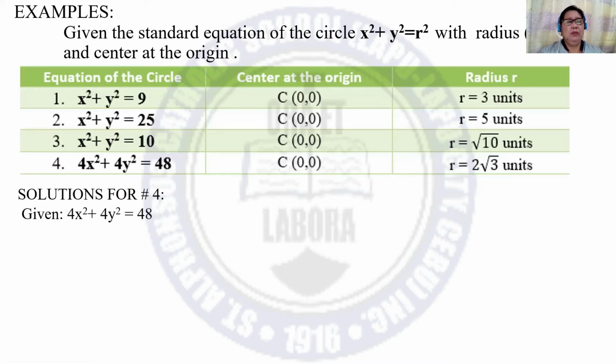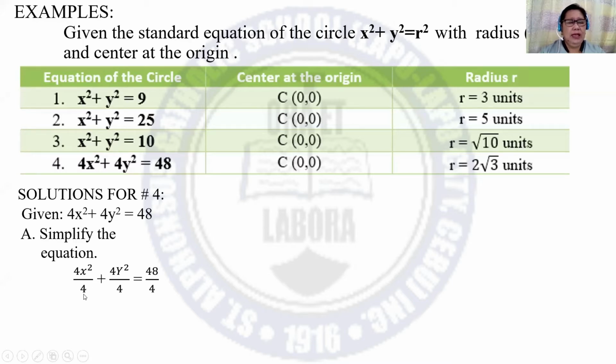Given 4x squared plus 4y squared is equal to 48, you have to simplify the equation by dividing each member of the equation by 4. So we can cancel 4 here, and 48 over 4 is equal to 12. So we have now x squared plus y squared is equal to 12. So the center is at the origin, so the coordinates we have 0, 0.